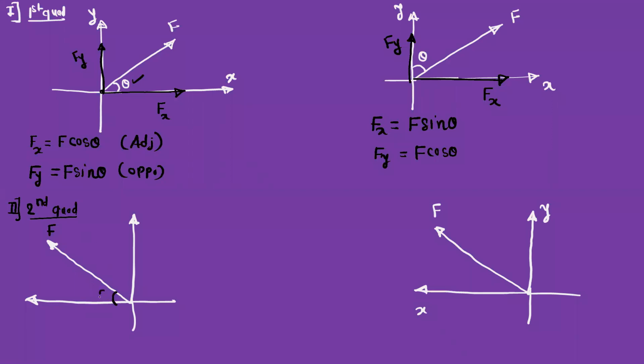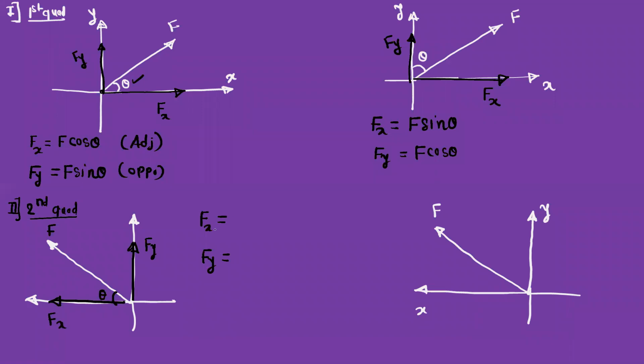The angle given with respect to the x axis is theta. So we have to find out the x and y components, Fx and Fy. So these are the component vectors along the x and y direction. This is Fy along the y direction. This is Fx.